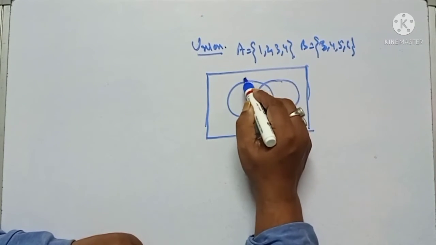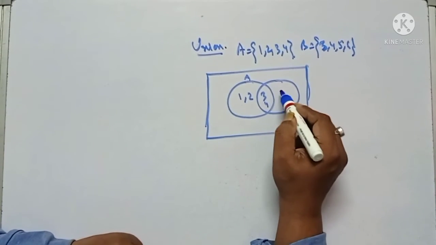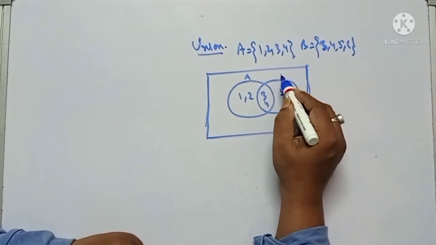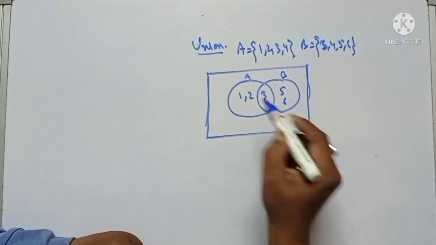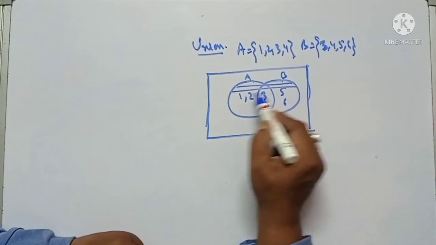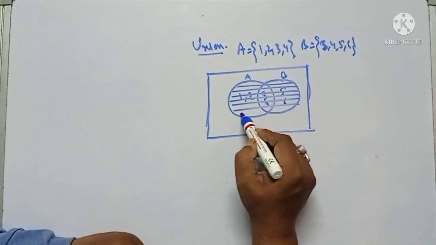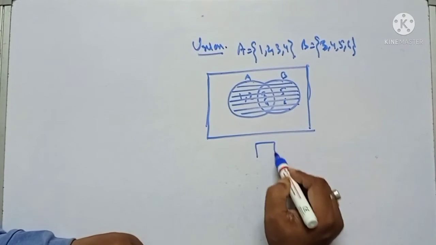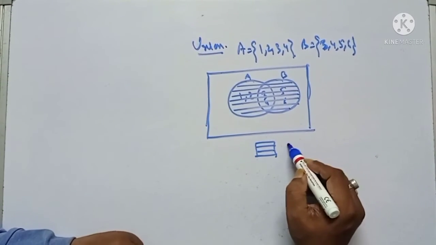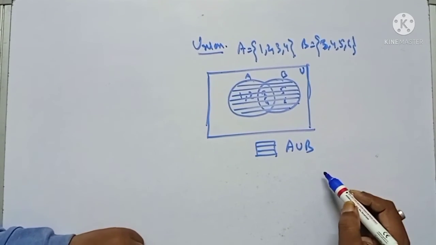So A union B will be this shaded portion, and this is the universal set, the rectangle.